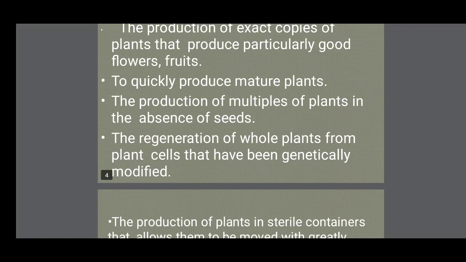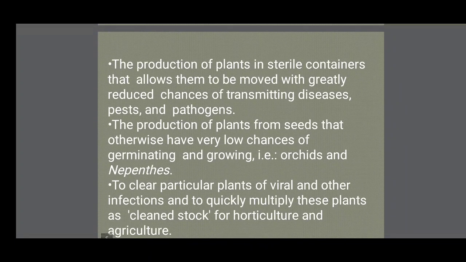The regeneration of whole plants from plant cells that have been genetically modified. So another advantage is, if we want to genetically modify a plant at the molecular level, the cellular level, it is very easy through tissue culture. The production of plants in sterile containers that allow them to be moved with greatly reduced chances of transmitting diseases, pests and pathogens.